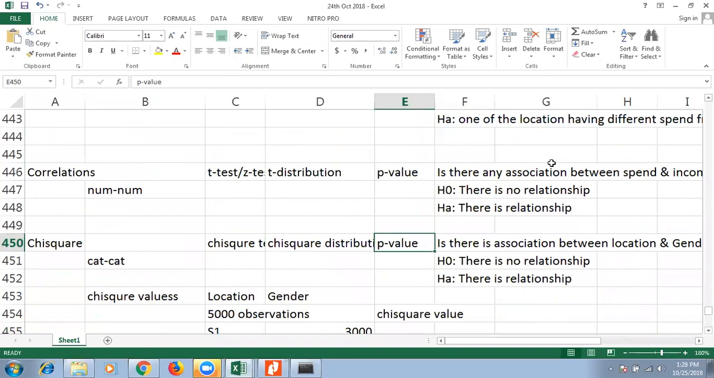So end of the day, whatever statistical test you are going to use, first you need to make sure what your null is and what your alternative is. Once you know the null and alternative, by looking at the p-value, you can conclude whether you can reject the null hypothesis or not. And accordingly, your final decision happens.